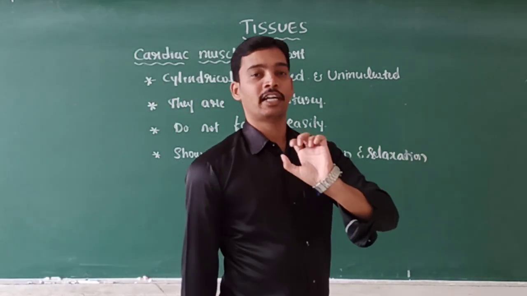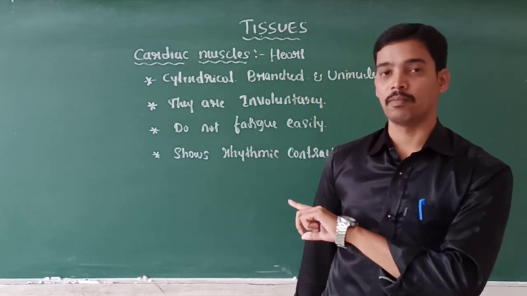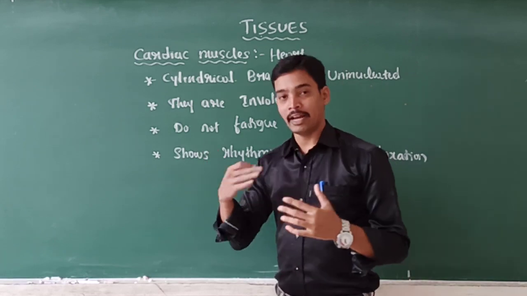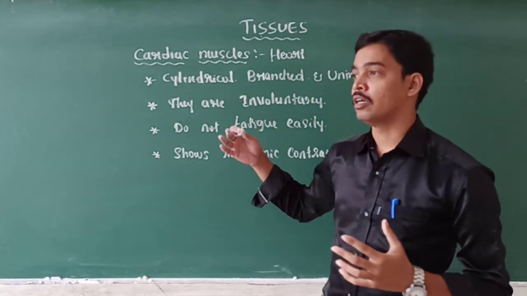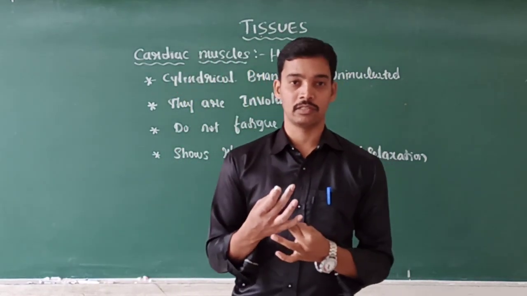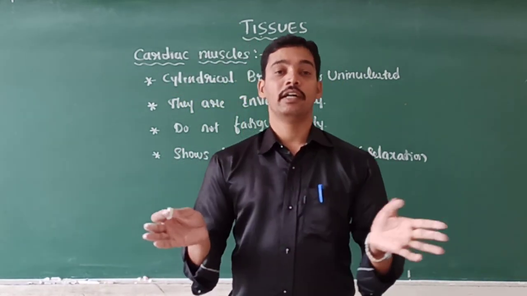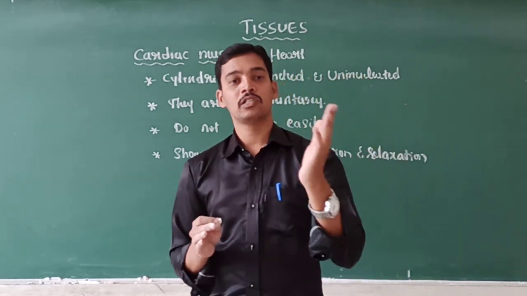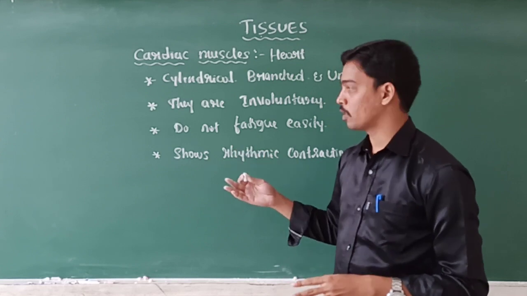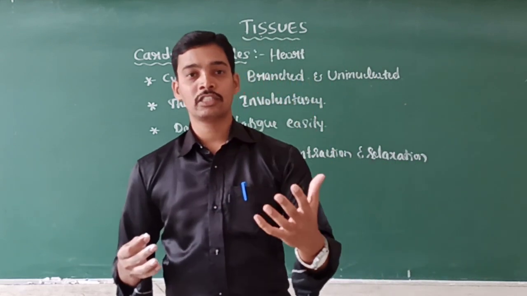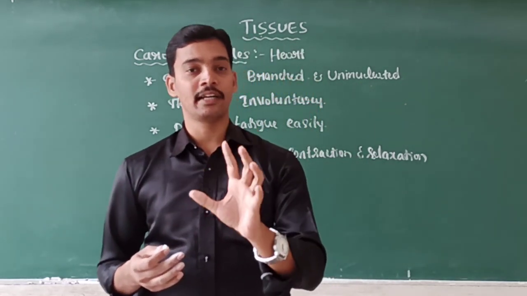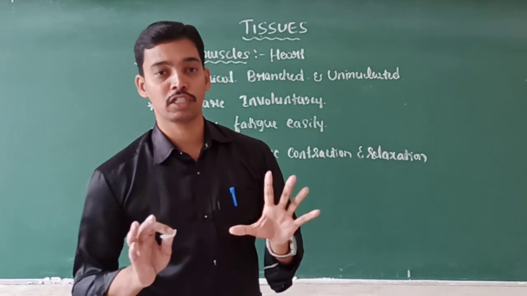Striated muscles, unstriated muscles, and cardiac muscles. The questions may be like this. Direct questions: write the characteristics of striped muscles or unstriped muscles or cardiac muscles. Or else the question may be: differentiate between the striped muscles, unstriped muscles, and cardiac muscles. And for a 1 mark question: unstriated muscles are called smooth muscles, why? And striped muscles are called skeletal muscles, why?